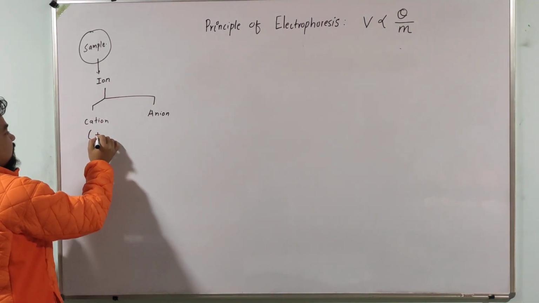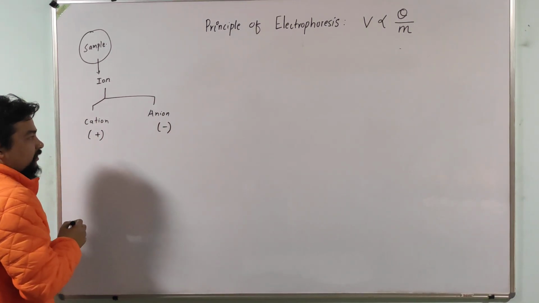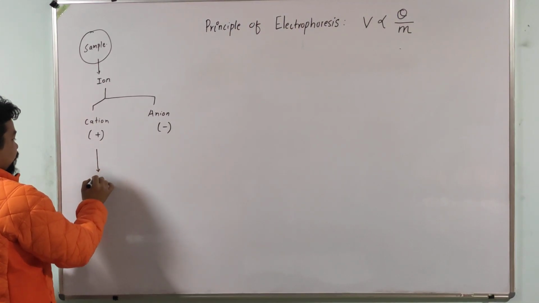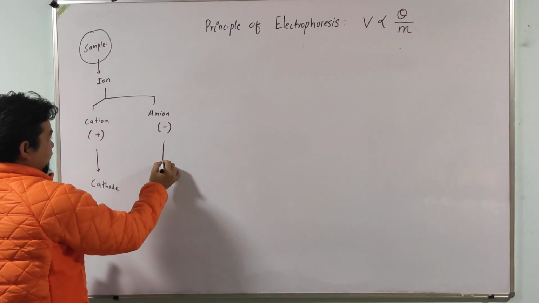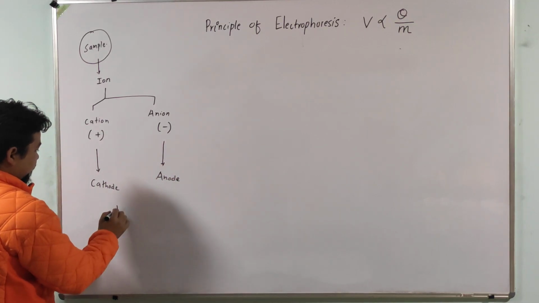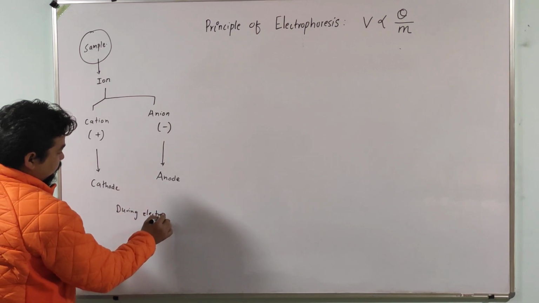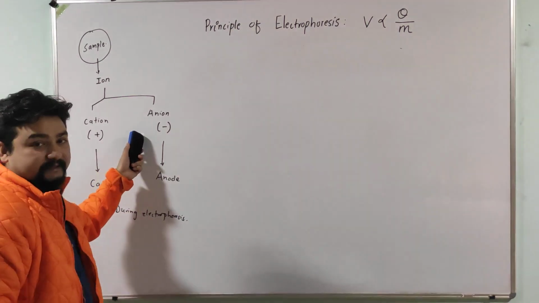Cations are positively charged, anions are negatively charged. So during electrophoresis, cation will move toward cathode and anion will move toward anode. Let's see this in a diagram.